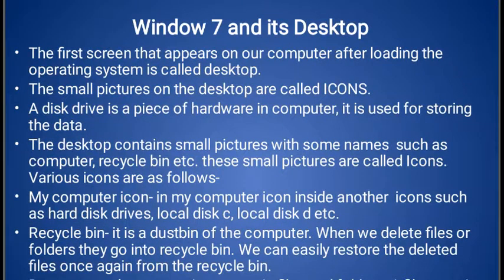When you start Windows 7, you can see the desktop and desktop icons, My Computer icon, Recycle Bin icon. So these are the things you can see in Windows 7. Windows 7 is our user friendly operating system. Now Windows 10 has already launched, and Windows 10 is more flexible, more secure, and directly connected to the internet.